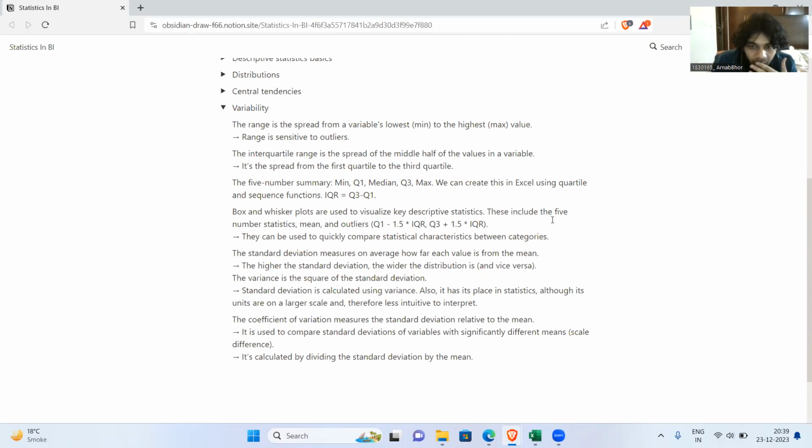And the calculation is fairly simple. It's just the square root of variance, which is the sum of each observation minus the mean, squared, divided by the number of observations. Then you take the square root. I mean, you can look these things up. They are very simple to understand.